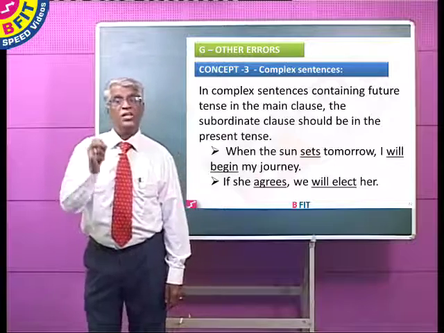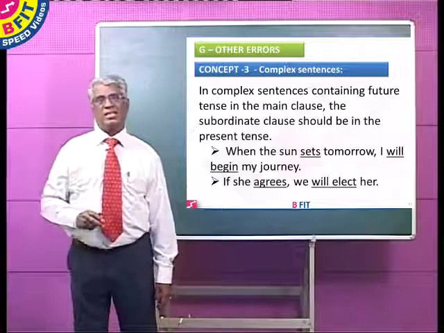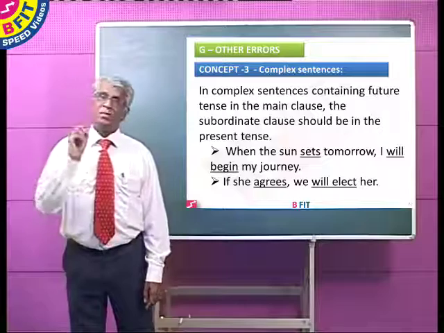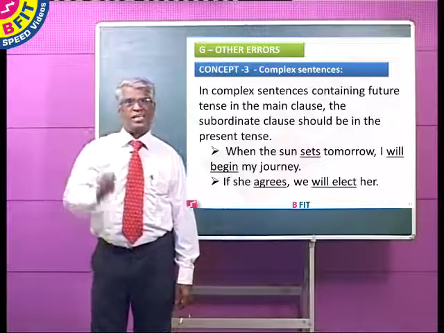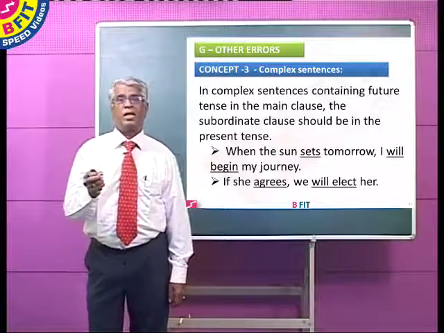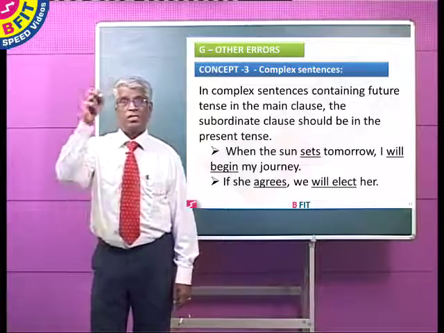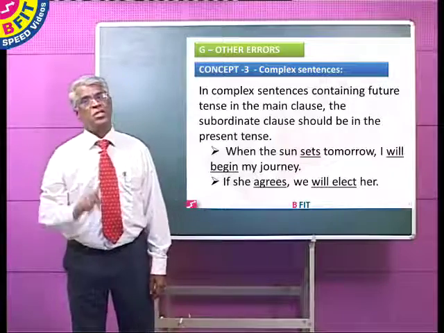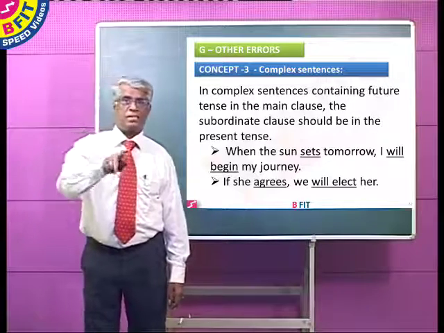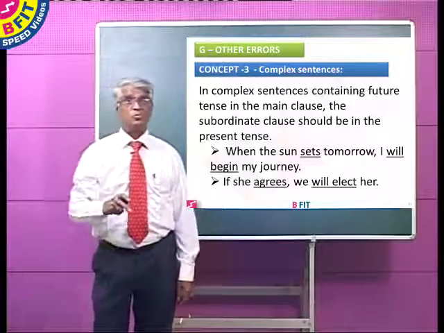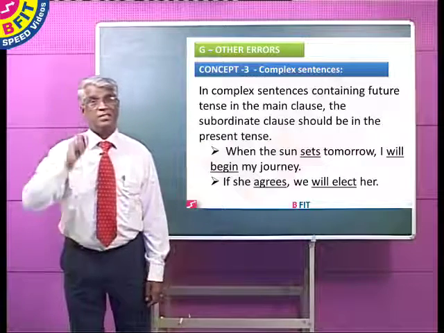So, the rule here in complex sentences says that if the main clause has future tense, the subordinate clause should have simple present tense. Now here the main clause will begin is in future, therefore the subordinate clause has sets. So there is no error in the first sentence.